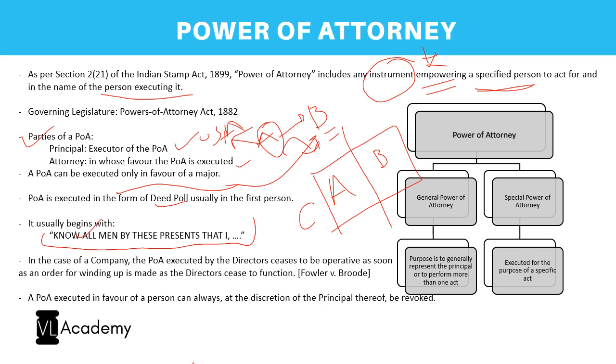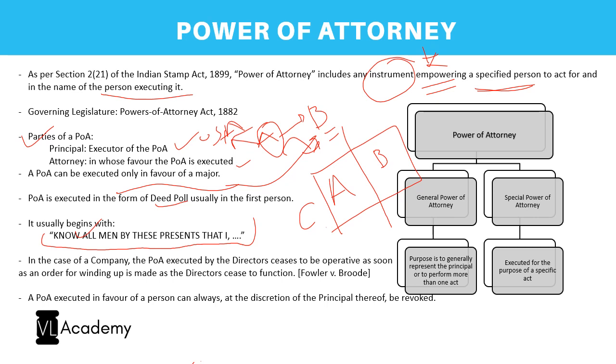So that is how a power of attorney is drafted, and all the powers which A wants to delegate to B or which A wants to empower B with shall be clearly laid down in the power of attorney. For example, to execute the sale deed, to collect the money on behalf of A and deposit the same in the account of A.